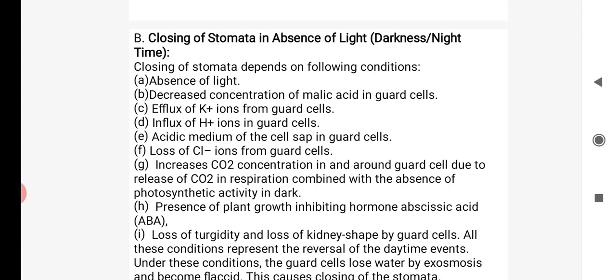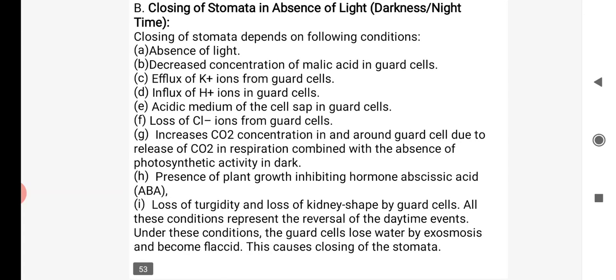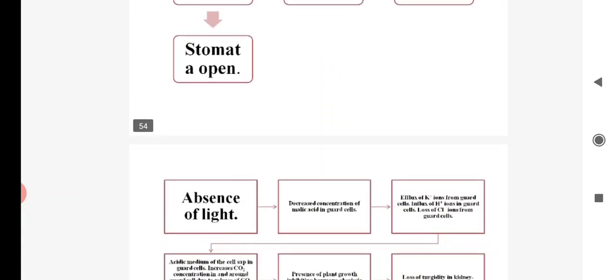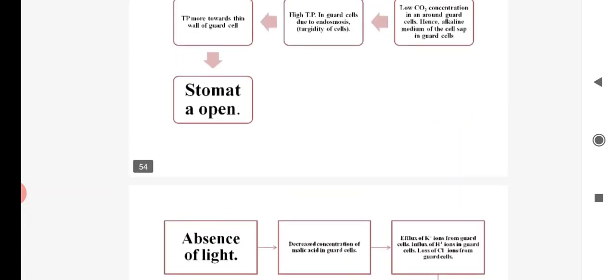Then presence of a plant growth inhibiting hormone like abscisic acid causes loss of turgidity, and the guard cell becomes flaccid. All these conditions represent the reversal of the daytime events. Due to that exosmosis, the guard cell becomes flaccid and the stomatal pore becomes closed. That is the actual mechanism happening in the daytime, and that is what happens in the night time.